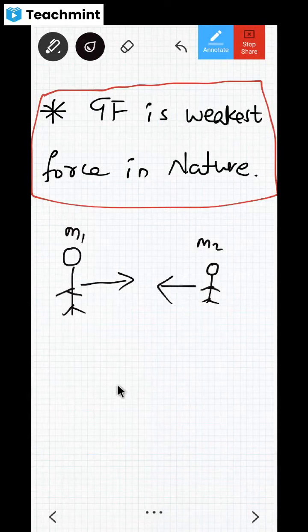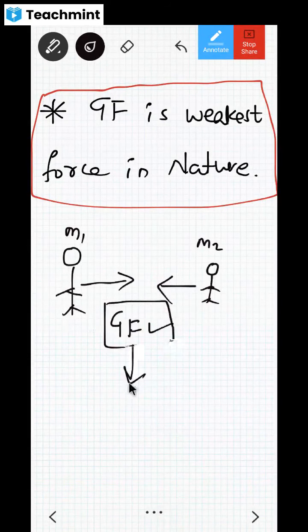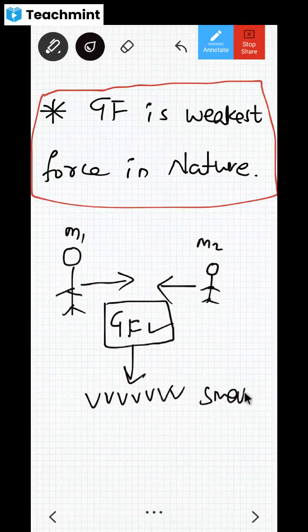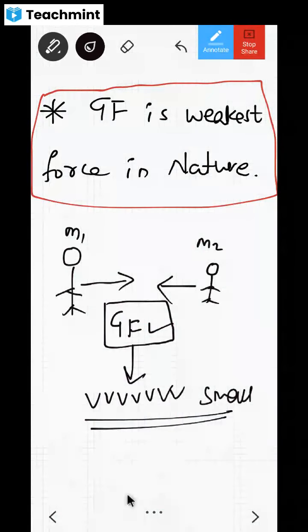Yes, this gravitational force is there because gravitational force comes because of mass. Gravitational force is there, but it is very small between me and Shravan. Clear, dear children?